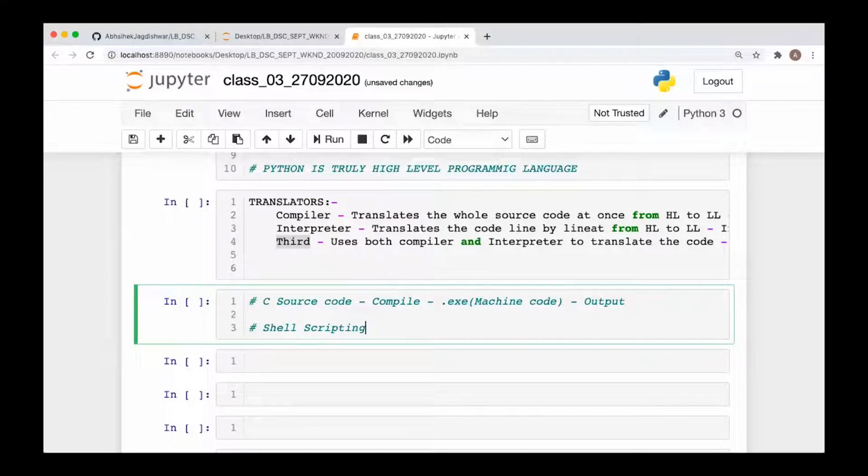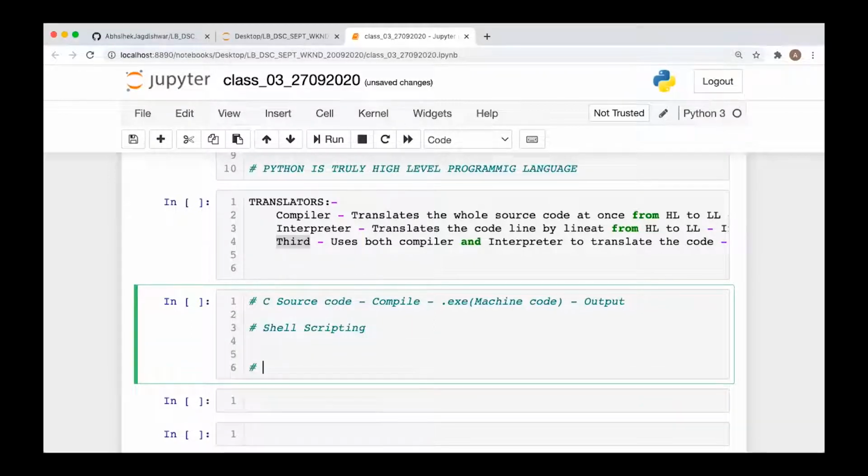Shell scripting was already there; it was developed around 1968. C came later, but we integrated shell scripting with C. When the C code is running, using shell scripting we can communicate with the C application.